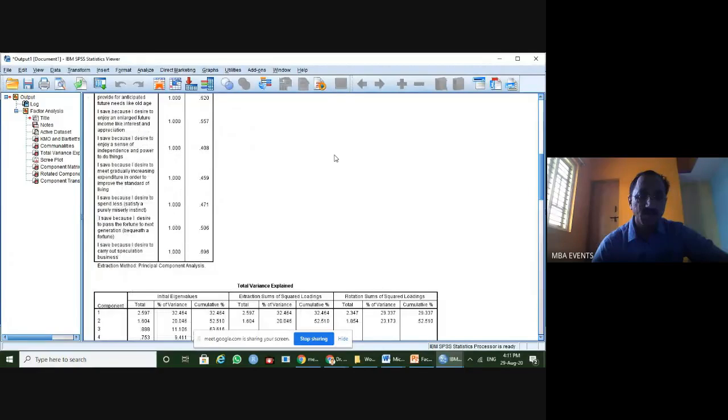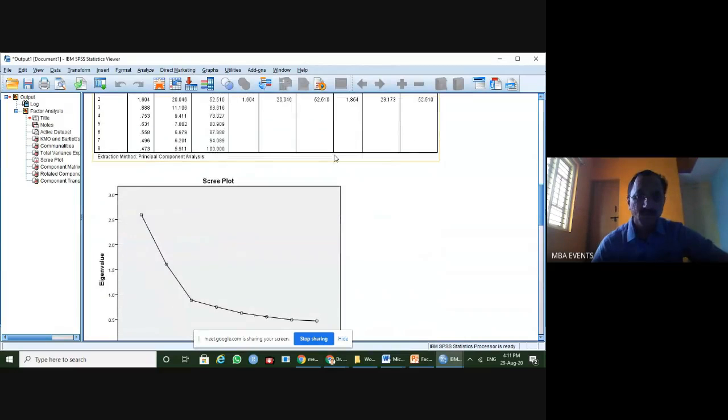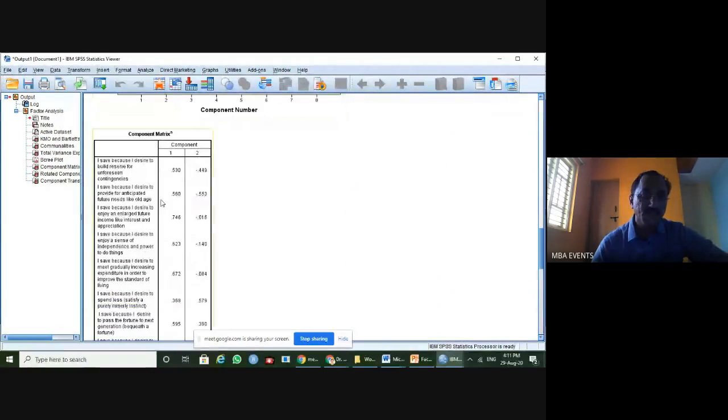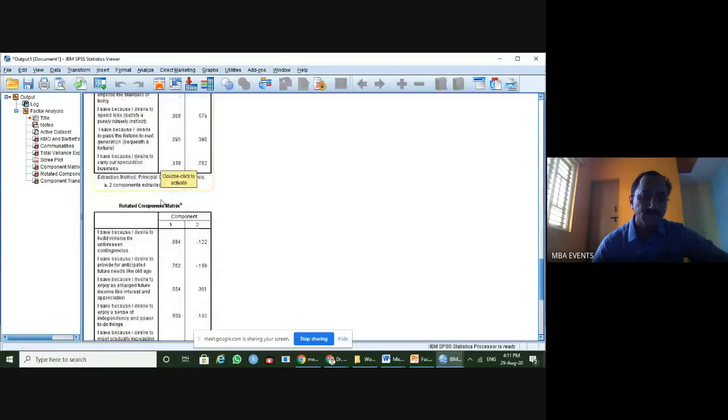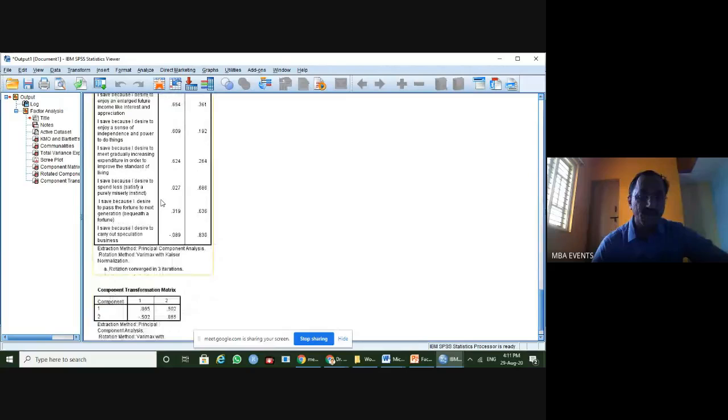The second table is communalities. The third table is total variance explained, followed by the scree plot. Then the fifth table is the component matrix. Then the sixth table is the rotated component matrix, which is the final table, the actual table we are going to consider, and then the component transformation matrix.